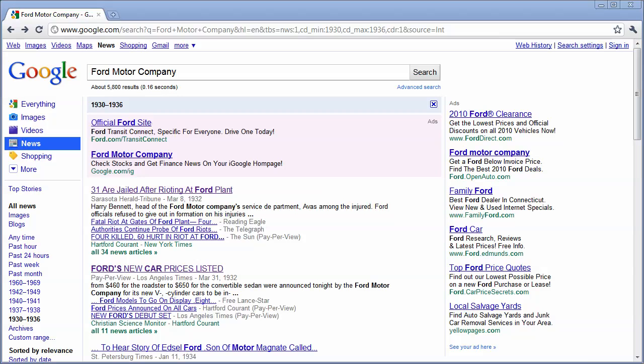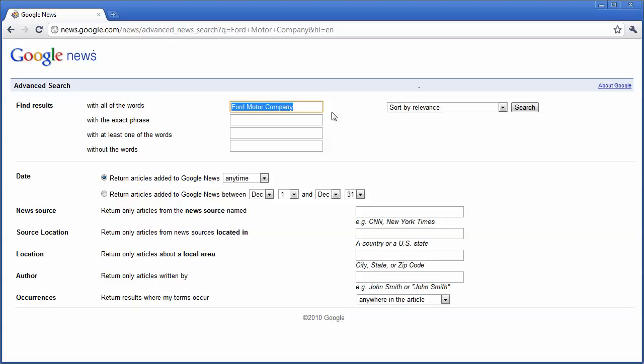Another quick tip about Google News. While searching Google News, you can always click on the advanced search. And here you can narrow down your search by searching with all of the words, exact phrase. You can search articles from a certain date, a certain time period. You can also choose when you want the articles to be from.